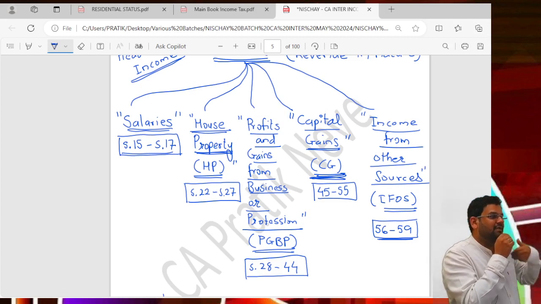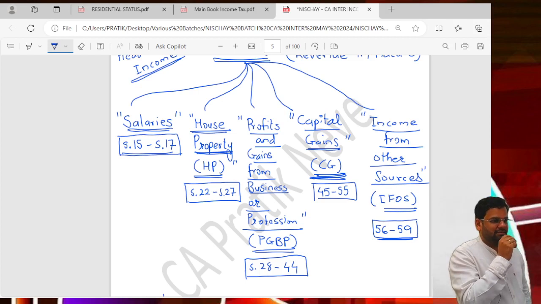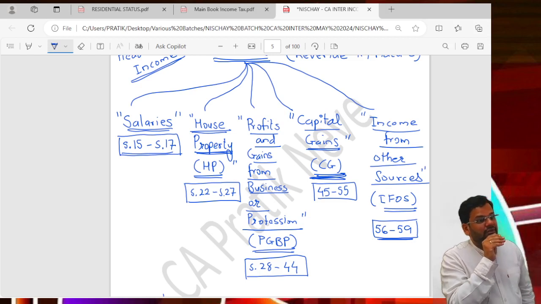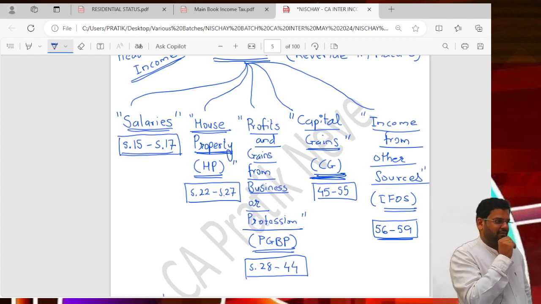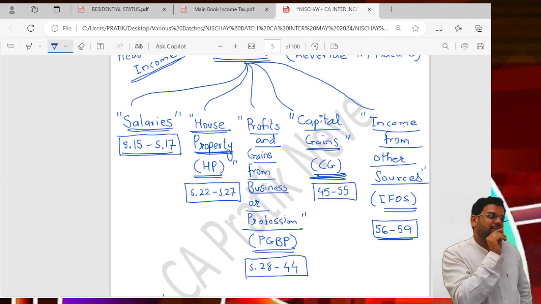So we CAs, when we discuss amongst friends, everyone is like, we don't want income in 15, we want income in 28. 15 means salary, 28 means PGBP. Why am I taking the first section's number?